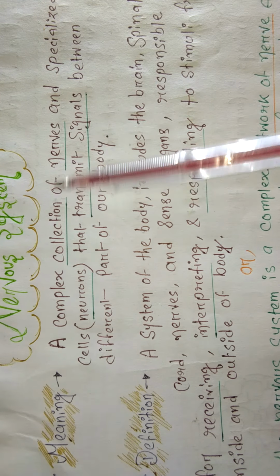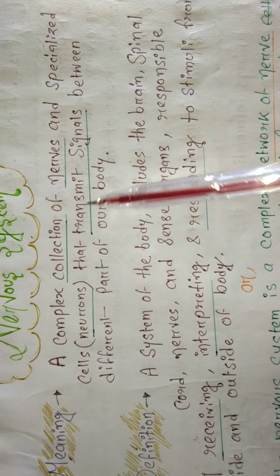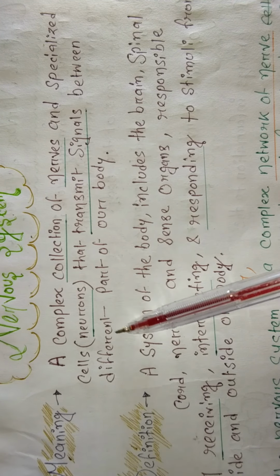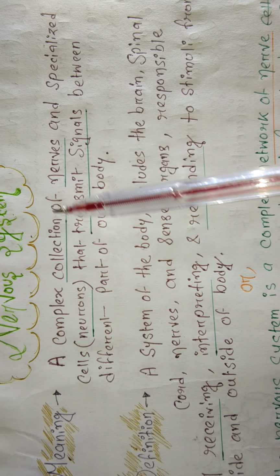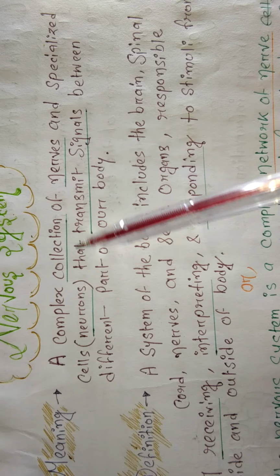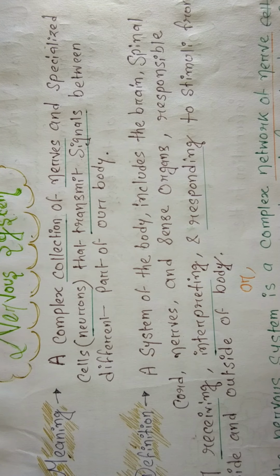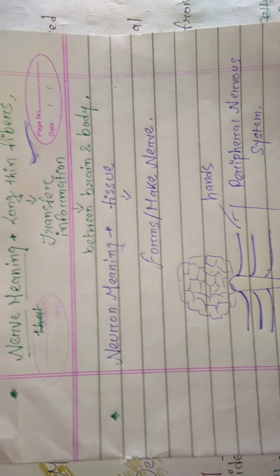A complex collection of nerves and specialized cells, neurons, that transmit signals between different parts of our body. It is a collection of many nerves, right? There are many nerves, a collection of nerves and specialized cells, neurons. Okay, so now I will tell you what nerves and neurons are.